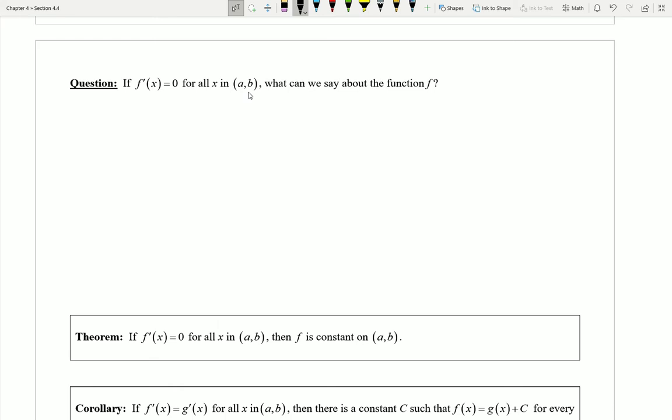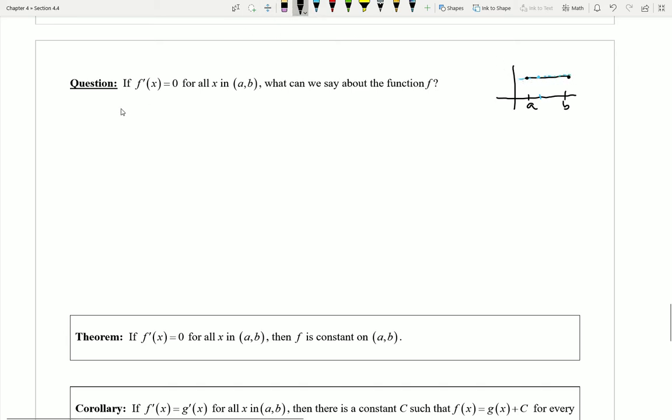Well, if you think about times when I've consistently had slopes of 0, we might start to guess that maybe our function is a flat function. Like it's constant, because then no matter what value I choose in the interval, I always get a tangent line that's horizontal.